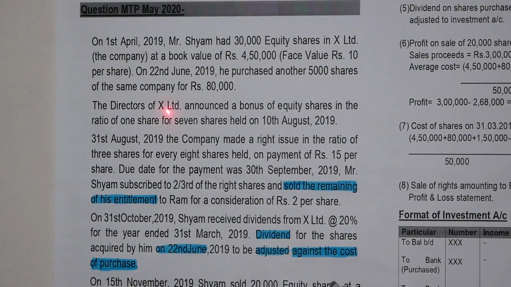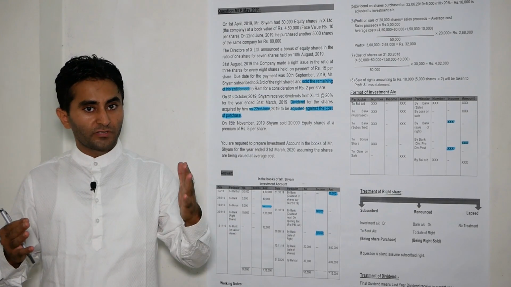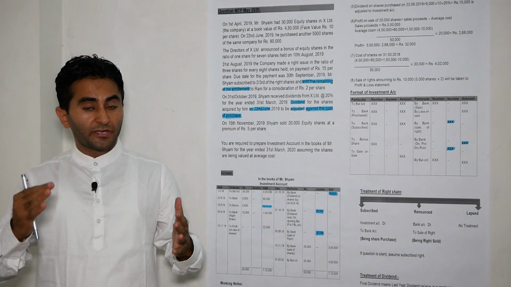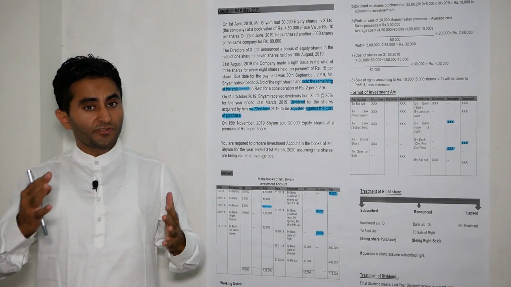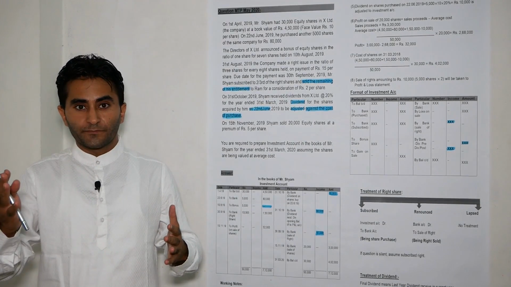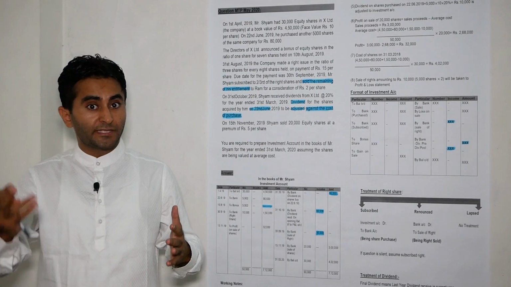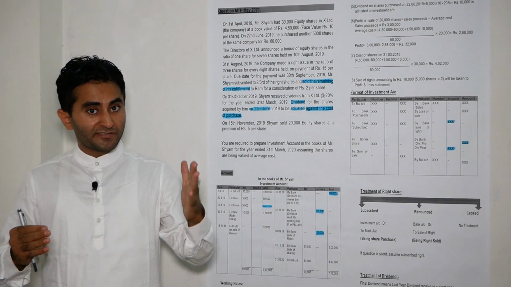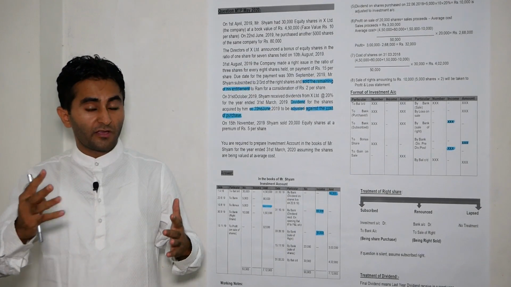The directors of X Limited announced a bonus of equity shares in the ratio of 1 share for 7 shares held on 10th August 2019. Bonus share is free of cost, hence its amount will always be nil and we make no entry for the bonus share. Only the number of shares increases. Suppose the bonus ratio is 2:1. The first digit of the bonus ratio means the number of shares offered, that is 2. The other digit means the number of shares held, that is 1. It means you will get 2 bonus shares for 1 share held.